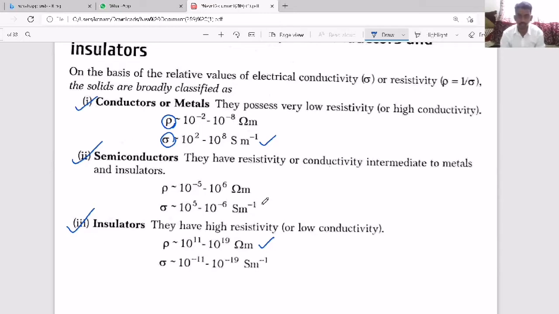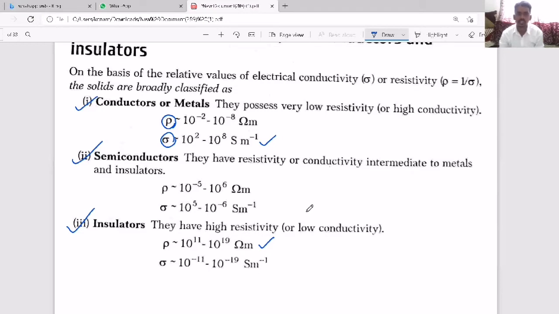Now here one thing we would like to understand first: as temperature increases, the resistivity of conductors or metals increases. That is what you have studied in current electricity. But in semiconductors, as temperature increases, the resistivity decreases and conductivity increases. So what is the reason? We'll try to understand it.